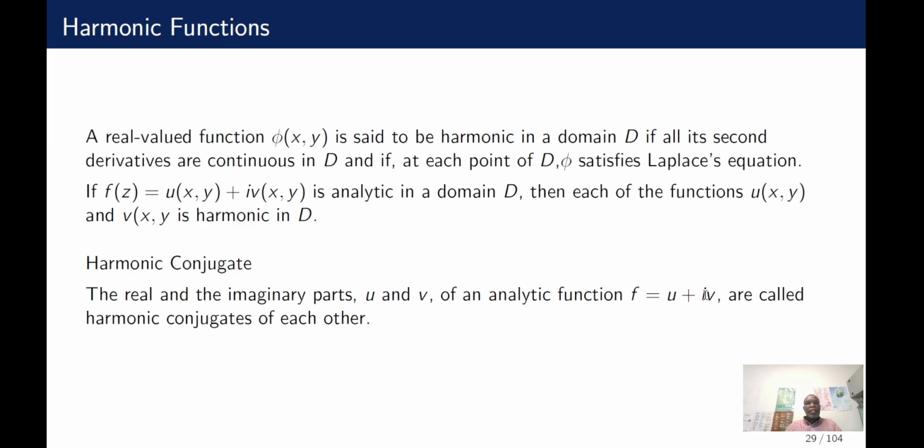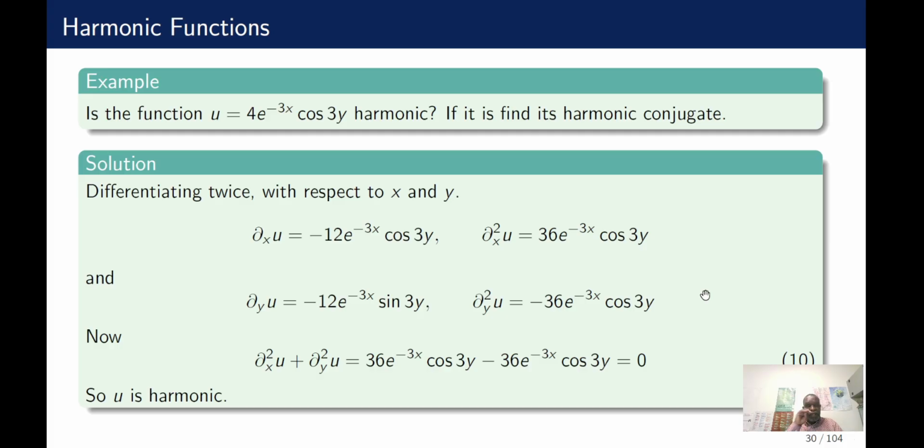So let's look at an example of how to find this. You are given the function u equals e to the minus 3x cos 3y. Is this function harmonic? And if it is harmonic, find its conjugate.